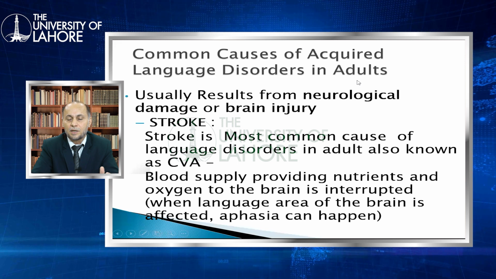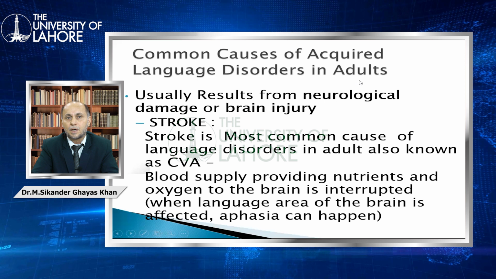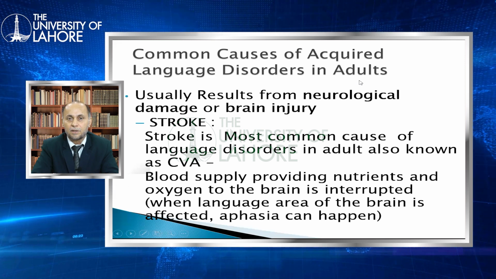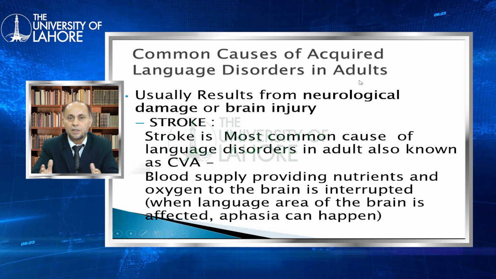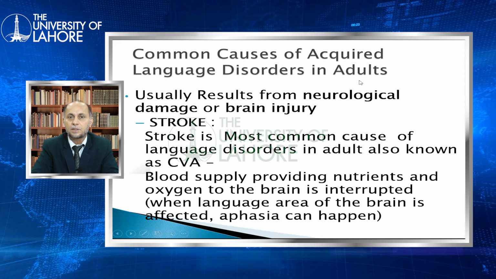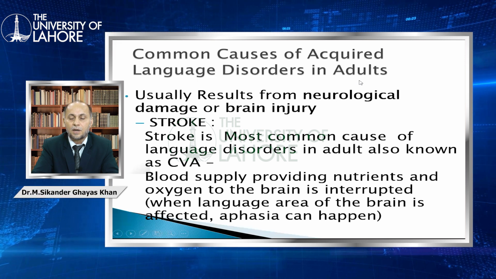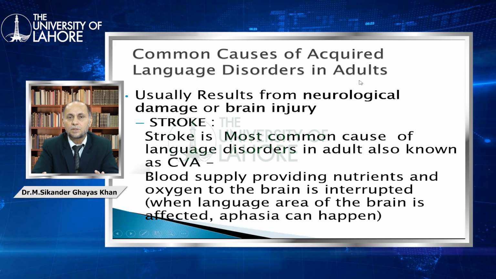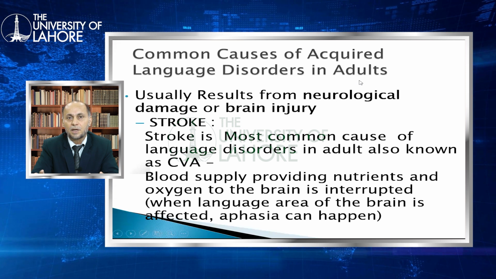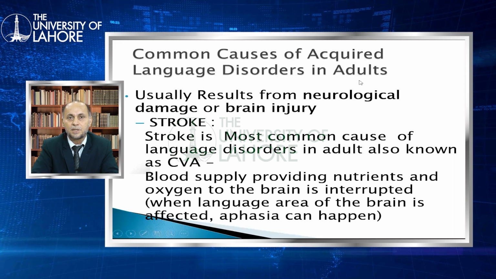In stroke, the blood supply of the brain is compromised in two manners. One, the blood supply is blocked due to the thrombus and the atherosclerosis, and the other is the blood supply is blocked due to the rupture of the artery. When the artery is ruptured, it will not supply the proper blood to the brain or a specific area of the brain, which causes the adult neurological disorder, especially aphasia.